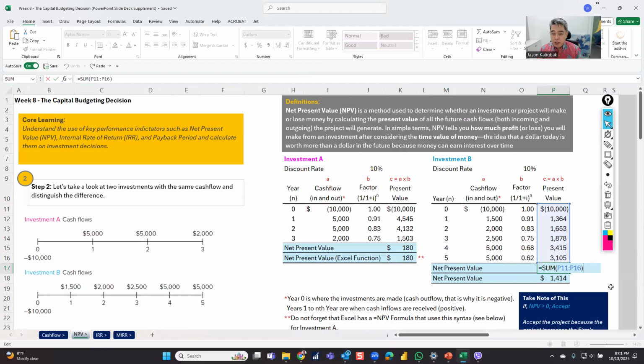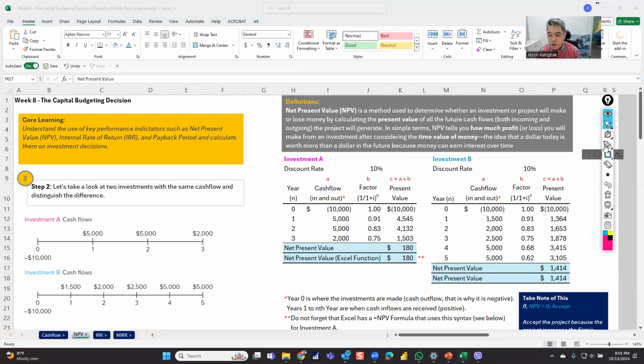Okay. Simple enough, right? But of course, there's an Excel function that we would want to make sure we know also, because if there is a shortcut, why not use the shortcut also? But representation wise or representing it is also important. Let me just copy this.